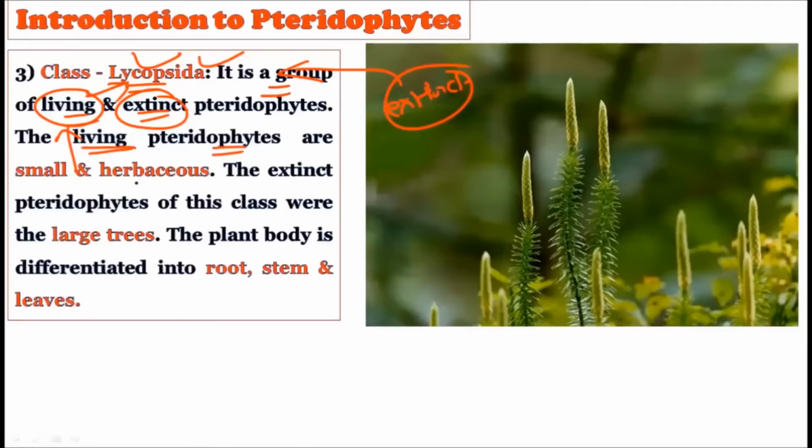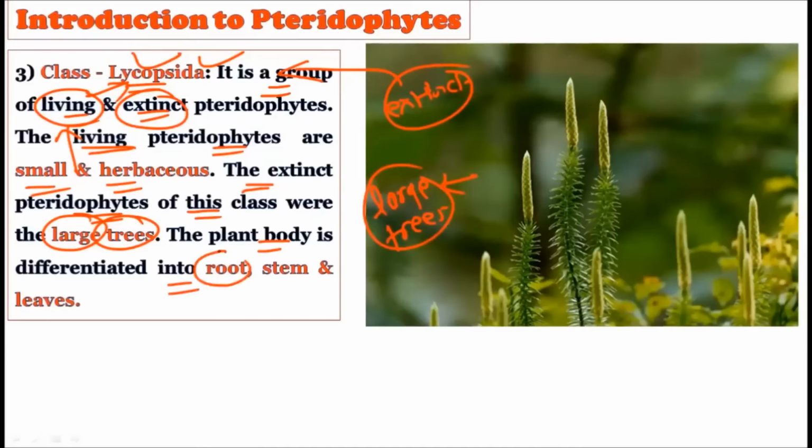See, the living pteridophytes are small and herbaceous. They are small plants, herbaceous plants, and the extinct pteridophytes of this class were large trees. This is important. The large trees belonging to the Lycopsida are now gone. They were extinct. But what we find which belongs to Lycopsida are small and herbaceous plants now. Now the plant body is differentiated into root, stem, and leaves. This is important because the root, stem, and leaves differentiation can be found in this class of Lycopsida. So Lycopsida shows the presence of all these three structures.